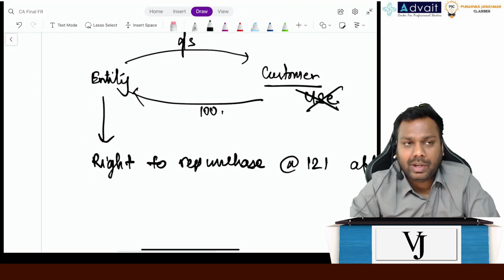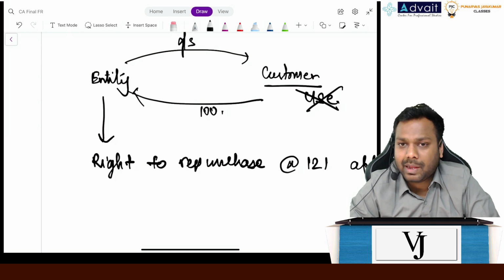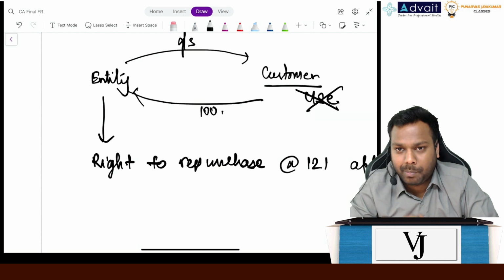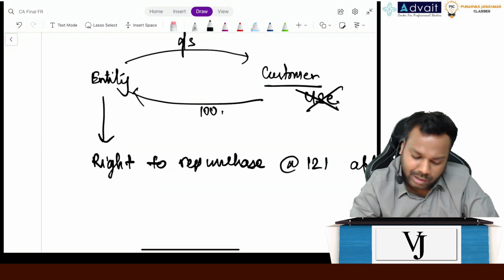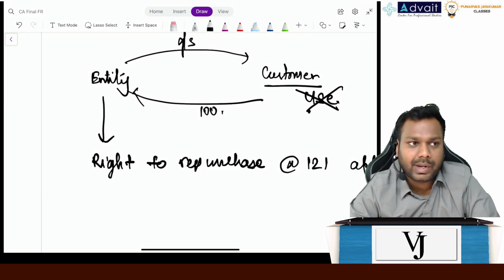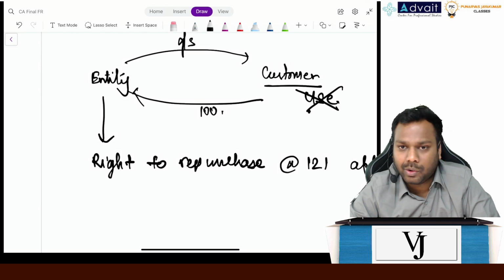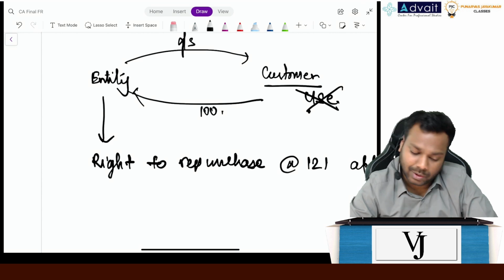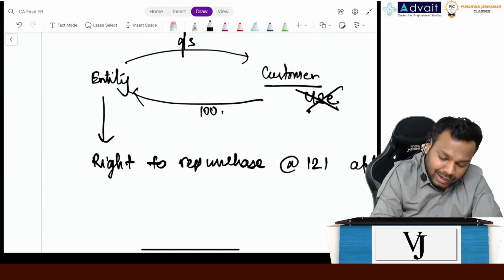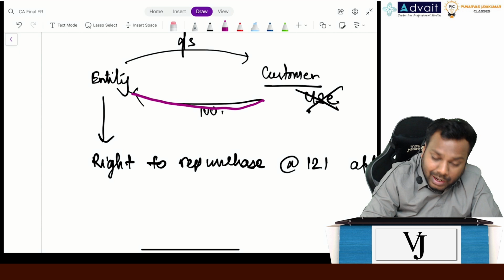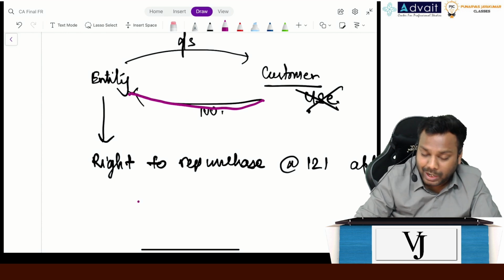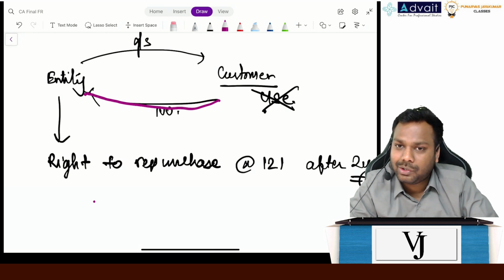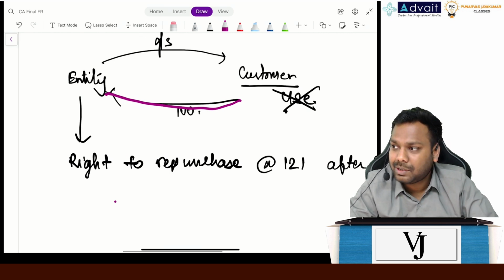Tell me, when we take a loan from the bank and give our home as a mortgage, does the bank use the home? No, right? Now, suppose we take 1 lakh rupees as a loan. What is the amount that we repay to the bank? A higher amount. Now, the entity is collecting 100 now, paying 121 after 2 years, and the customer cannot use the product. So don't you think it's like a financing arrangement?